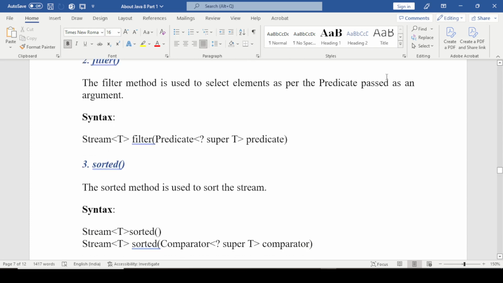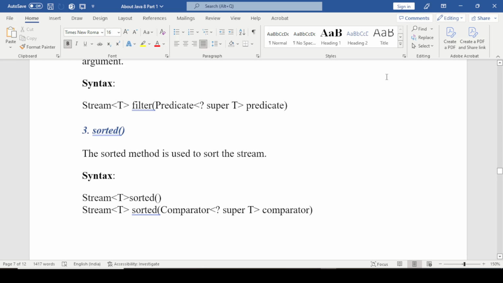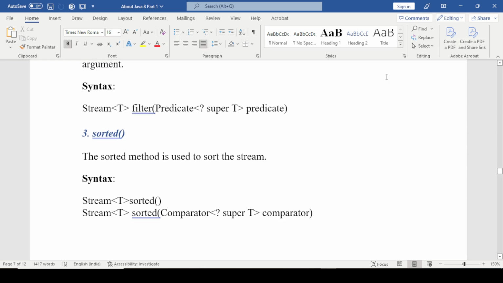And next is sorted. The sorted method is used to sort the stream. So we use stream dot sorted, and after that we can use a comparator to compare two objects.